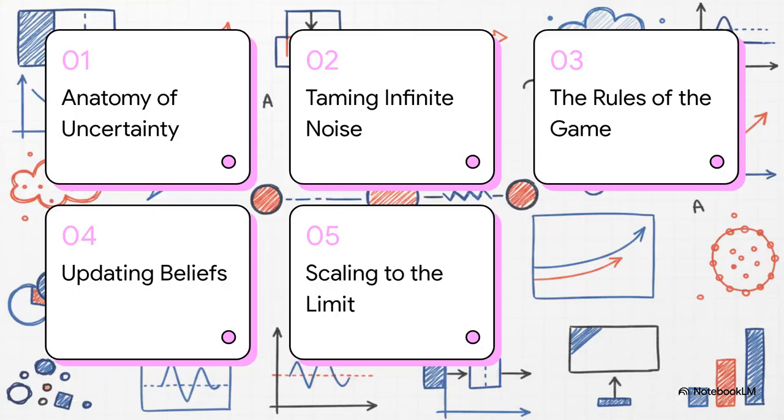Here is our roadmap for today. Section 1, Anatomy of Engineering Uncertainty. 2, Taming the Infinite Noise. 3, The Rules of the Game. 4, Updating Engineering Beliefs. And finally, 5, Scaling to the Limit.